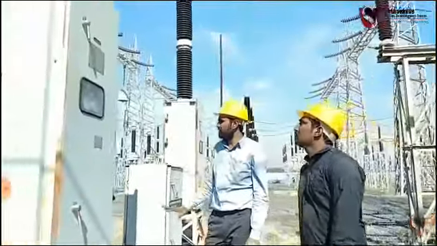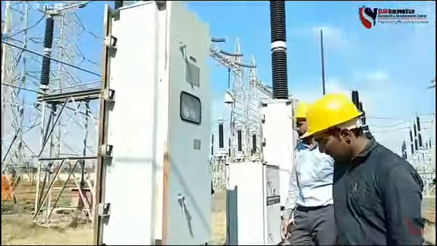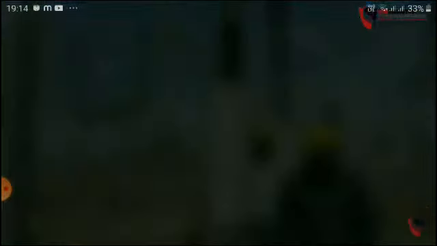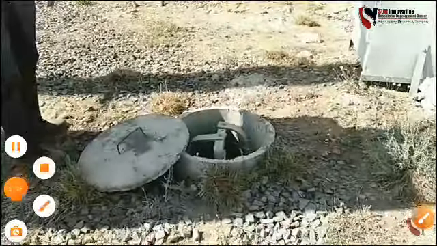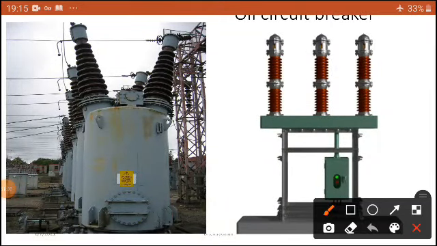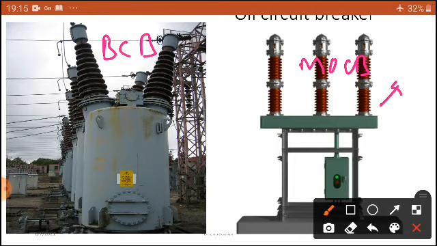This breaker, dear students, you can observe here. This is an oil circuit breaker. This is a BOCB, and this is an MOCB. Let us see how we are going to draw this single limb in our drawing. Okay, let us see.